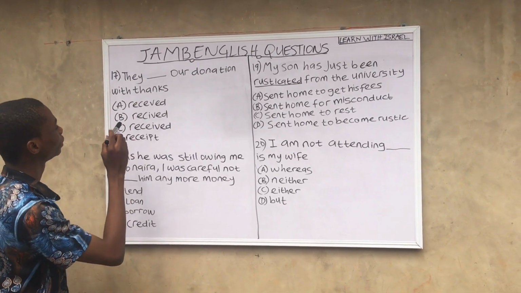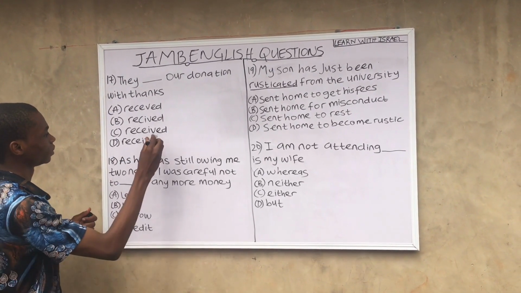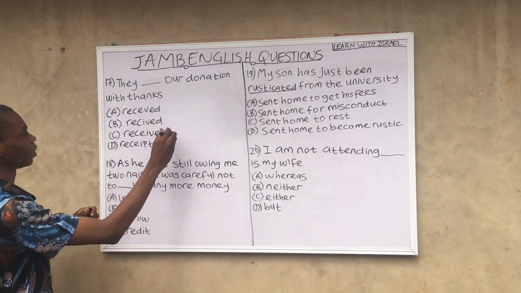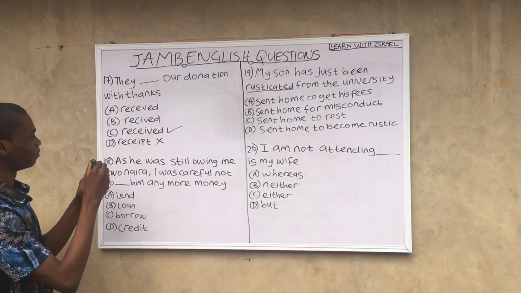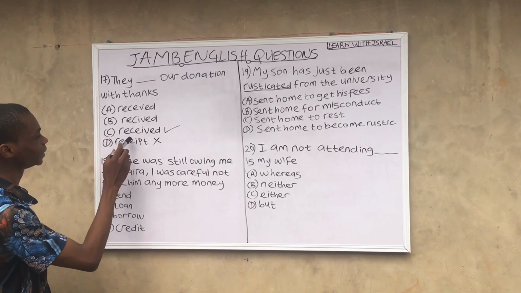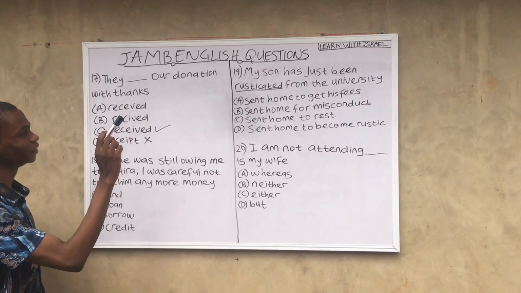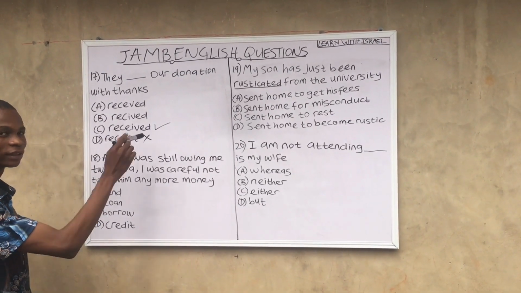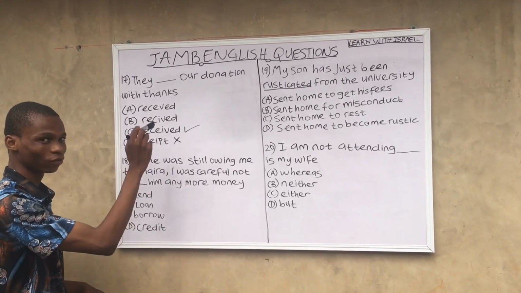According to the options, if we have to check, the receipt is wrong. The correct answer is option C. They received our donation with thanks. Be mindful of options A and B. Avoid them. The correct spelling for received is R-E-C-E-I-V-E-D. And note it now so you won't make mistakes when attempting this kind of question.